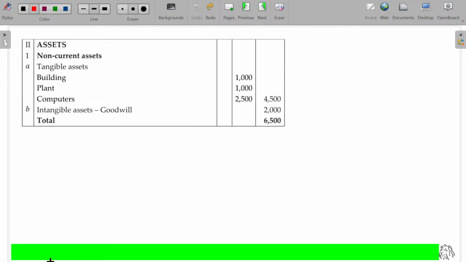Usually, in case of internal reconstruction, goodwill is useless. Check whether the capital reduction is sufficient to write off that one also. In that case, whether it is stated in the question or not, you can write this off.